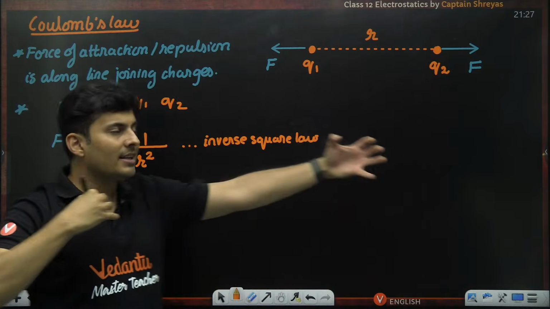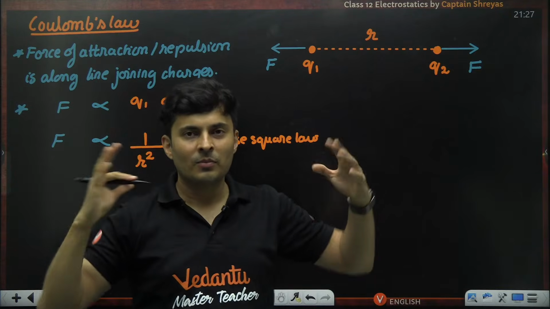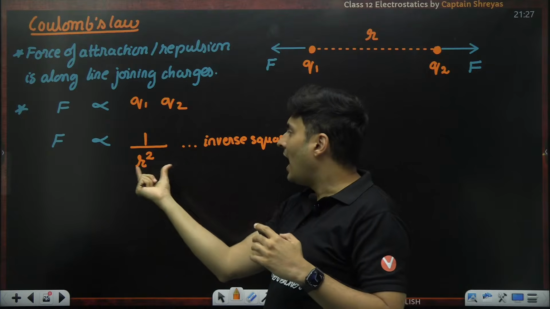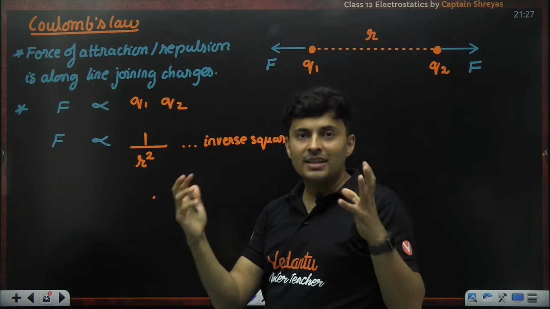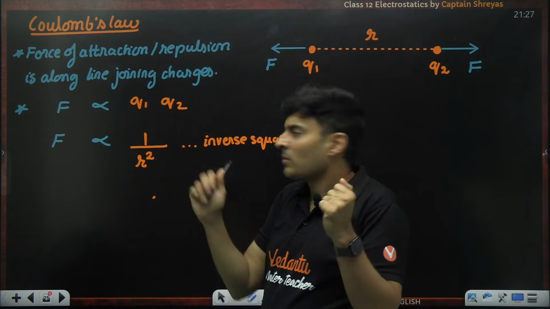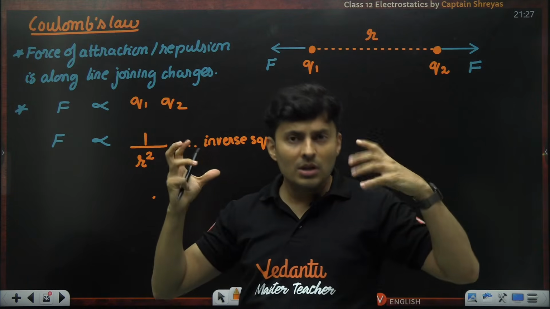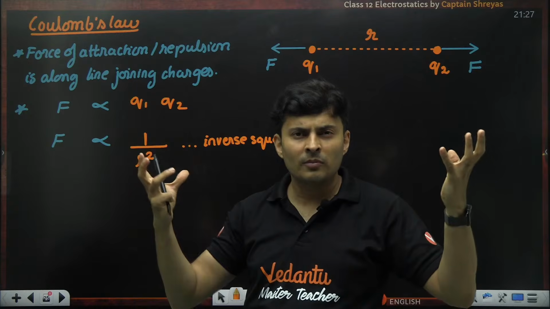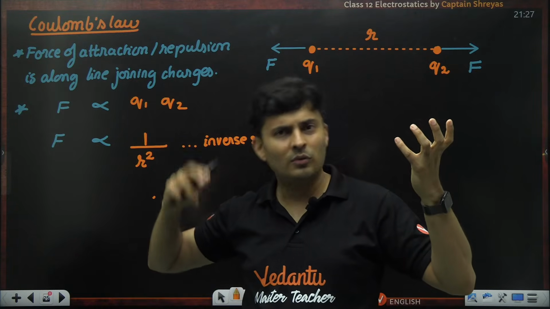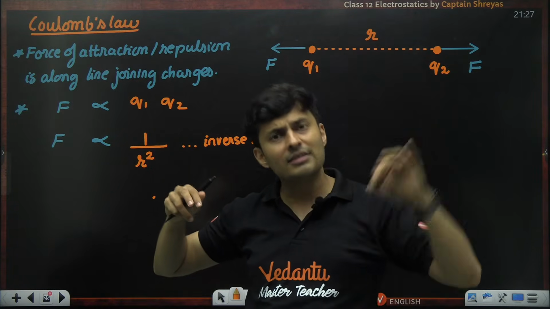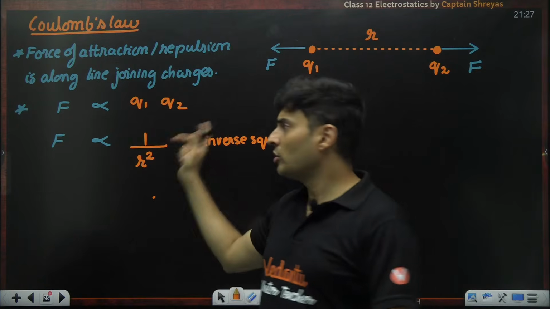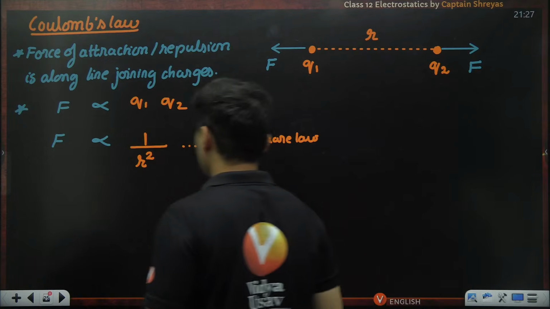If the distance increases, the force reduces. If you bring them close, R will reduce and the force will increase. If both charges are very high, the force will be very strong. If one of them decreases, the force reduces. If the other decreases, again the force decreases. So it is proportional to the product of their charges.